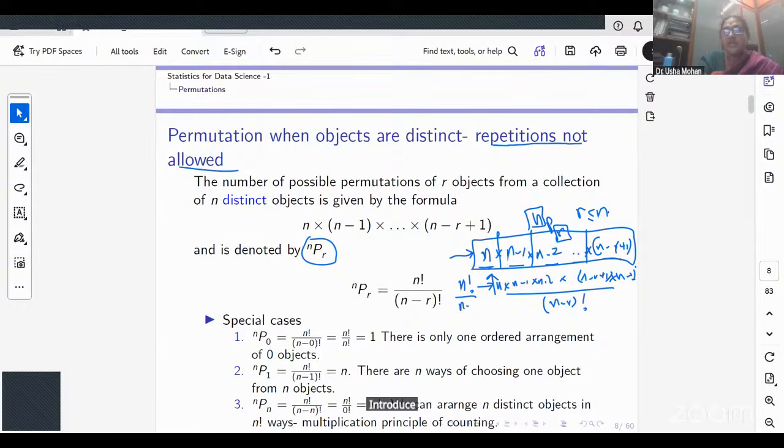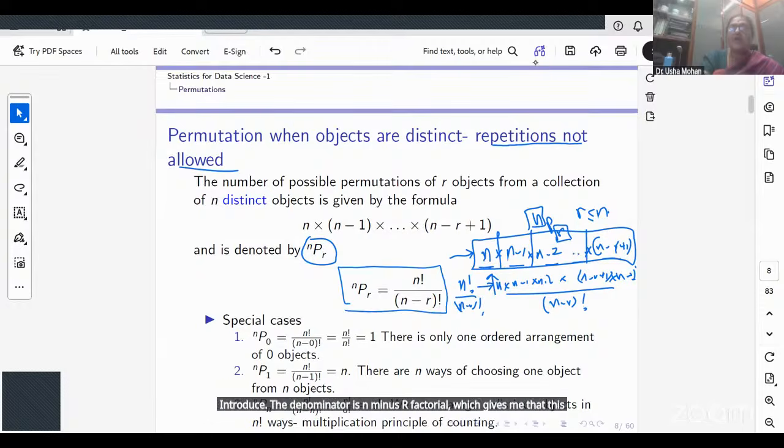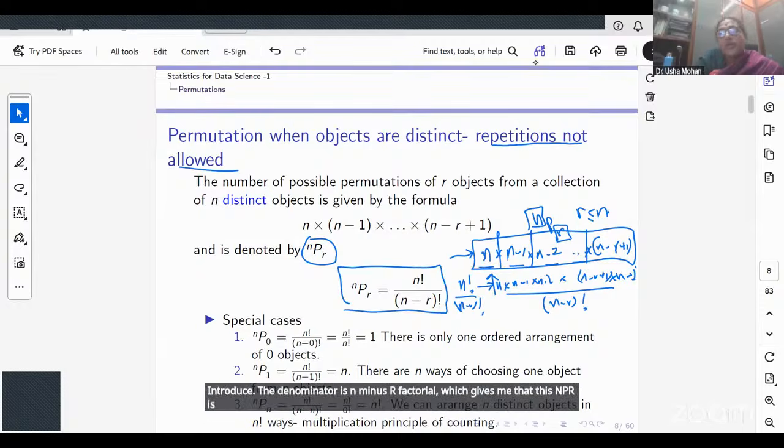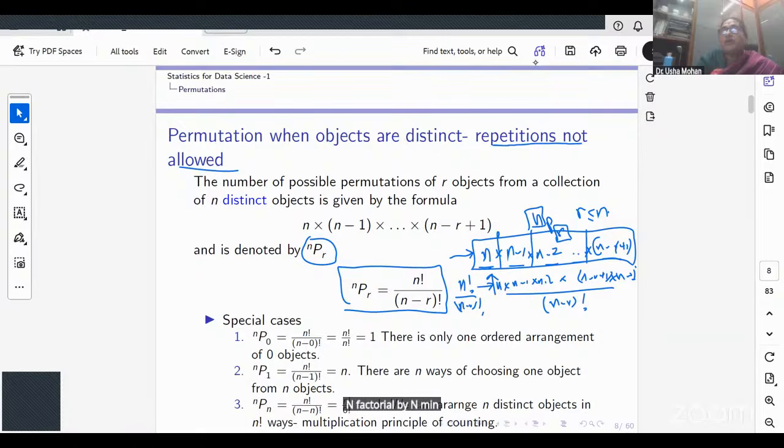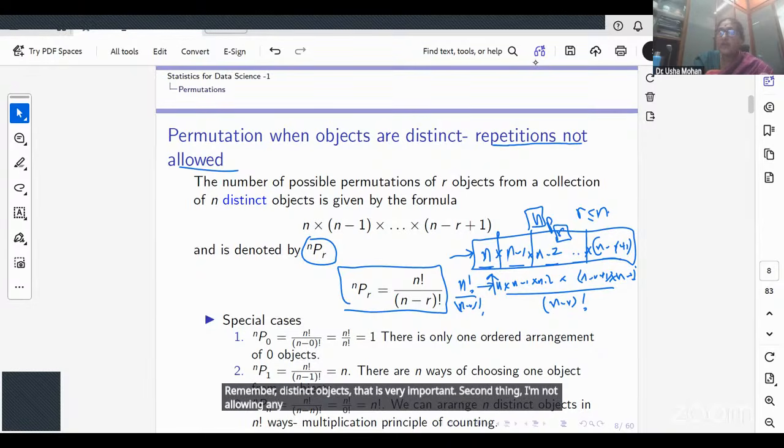The denominator is n minus r factorial, which gives me that NPR is n factorial by n minus r factorial. So this is the first formula that you use to establish the total number of permutations of R objects from a collection of N. Remember, distinct objects. That is very important. Second thing, I'm not allowing any repetitions.